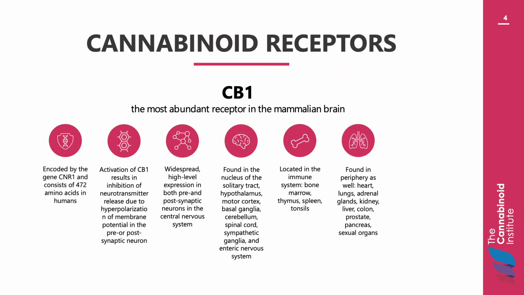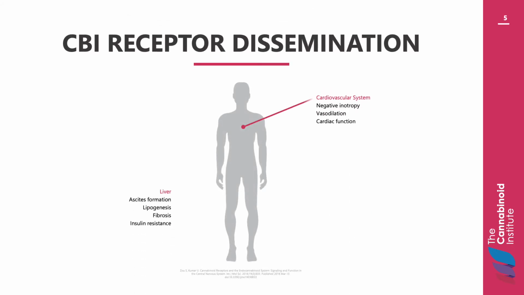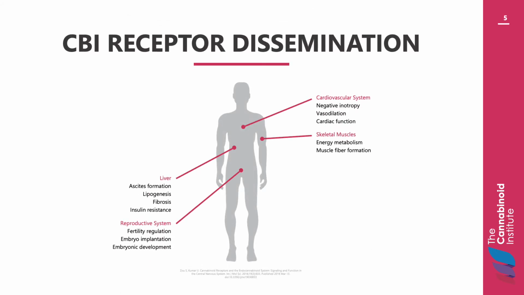Previous studies have shown that in a system expressing the receptor endogenously, stimulation of the CB1 receptor leads to the activation of mitogen-activated protein kinase signaling pathways that are involved in the regulation of cell proliferation, cell cycle control, and cell death. This figure represents the major localization sites and associated functions of the CB1 receptors in the human body. The majority of the CB1 receptors in humans are found in the brain, where they are involved in various neurological activities.